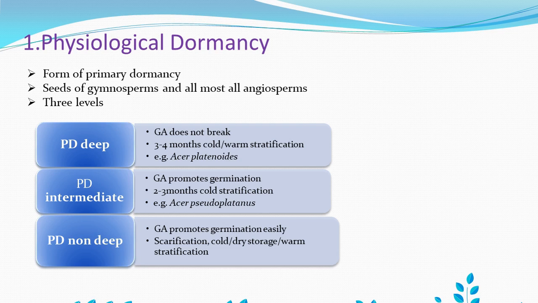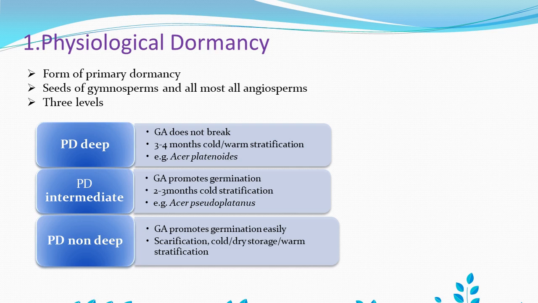But in almost all plants, dry storage or a cold stratification treatment for 2 to 3 months leads to germination or production of seedlings. For example, in Acer pseudoplatanus, if we give a treatment of cold stratification, it leads to germination.